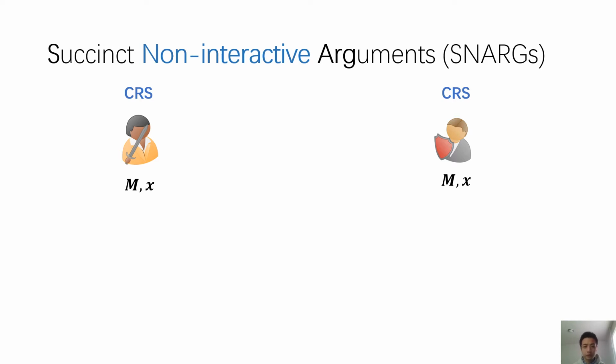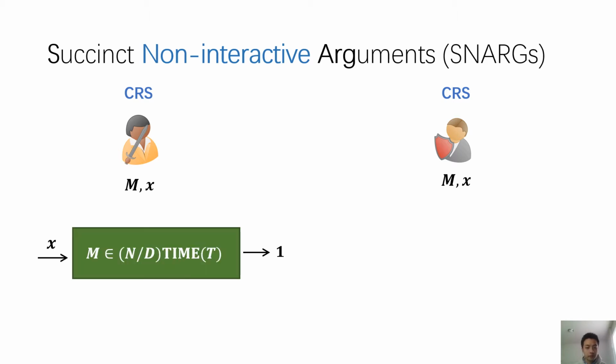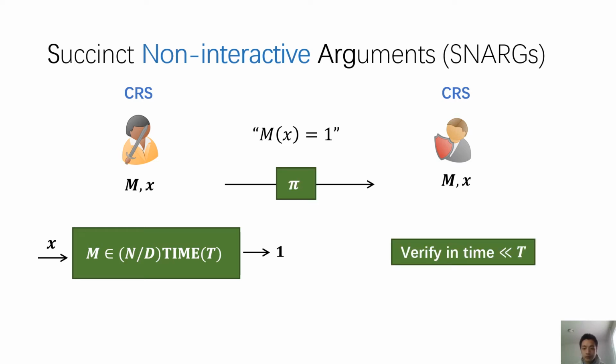Such an argument is a two-party protocol between a prover and a verifier in the CRS model, where both parties hold some machine M and some input X. This machine M is a deterministic or non-deterministic Turing machine that takes the input X and outputs 1 within T steps. So the prover tries to convince the verifier of the fact that M of X equals 1 by sending a single round of message pi. Finally, the verifier can decide to accept or reject in time that is significantly less than T.